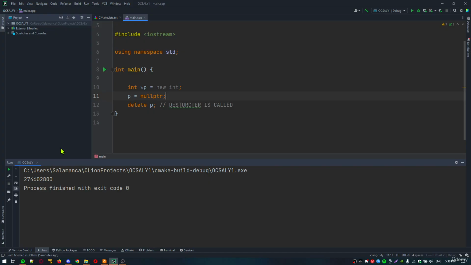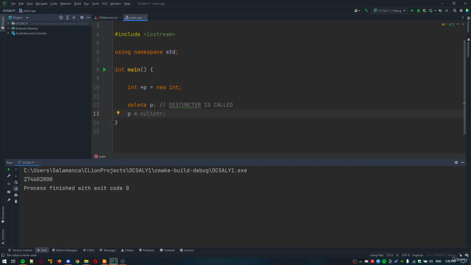The C++ standard says that the delete operator will have no effect if you delete a pointer that has the value of nullptr. As I write here, the delete here is useless because p has nullptr. As you can see, the value is never used because we deleted p.